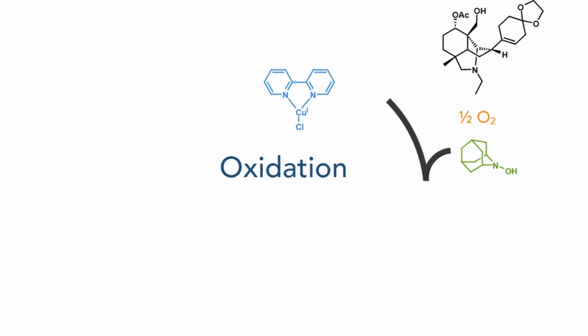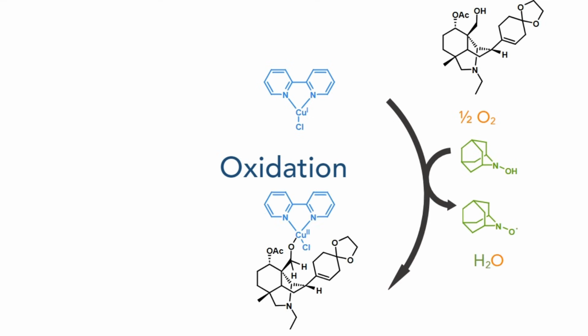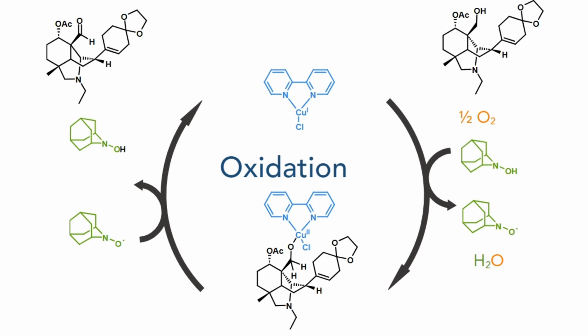With this in hand, it was then oxidized using a copper chloride bipyridine complex. This complex is formed in situ and reacts with the starting material in the presence of oxygen and N-hydroxy-azaadamantane. This reacts with the copper-1 species, oxidizing it to copper-2, which coordinates to the hydroxyl group, and forming an N-oxyl radical. This oxidizes the compound, reforming the hydroxy-azaadamantane and producing the target aldehyde in a 79% yield.